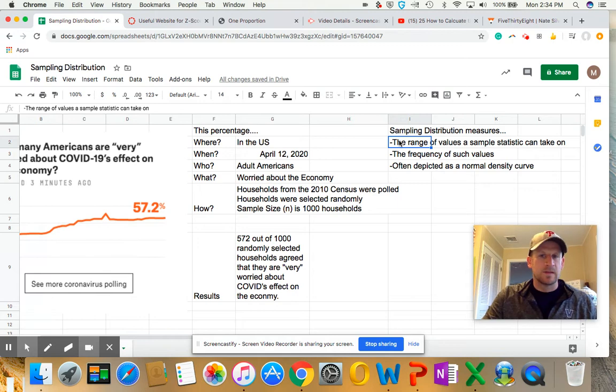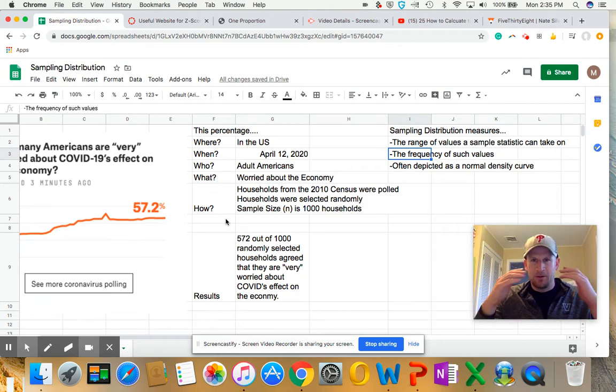The second requirement is the frequency of such values. If I expect to get out of my samples, for the most part, an average of 57%, then I'm going to expect that most of my samples are going to be right around 57%, whereas for samples that are as low as maybe 5% or as high as 82%, the frequency might be a little bit smaller there.